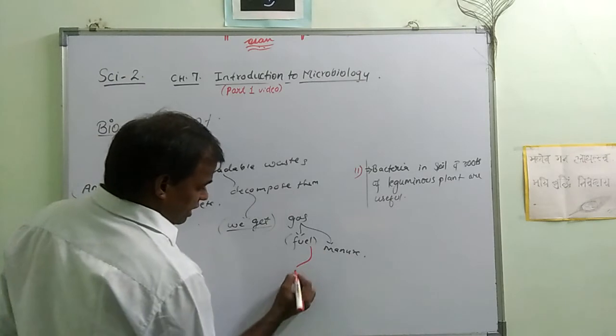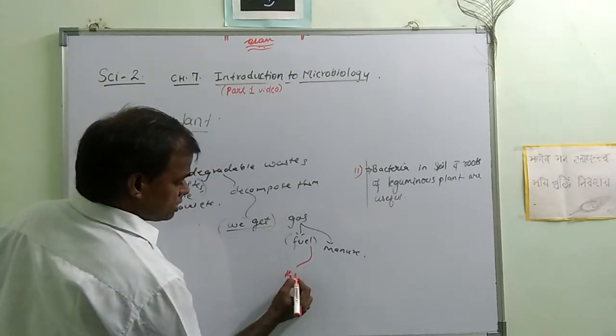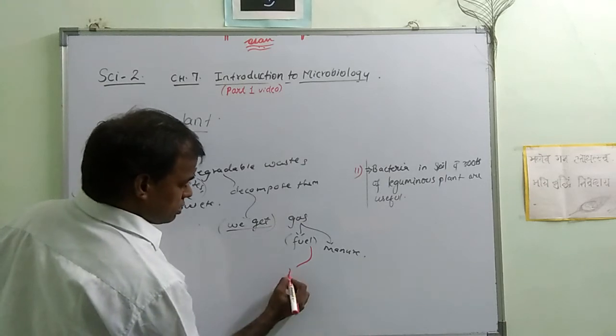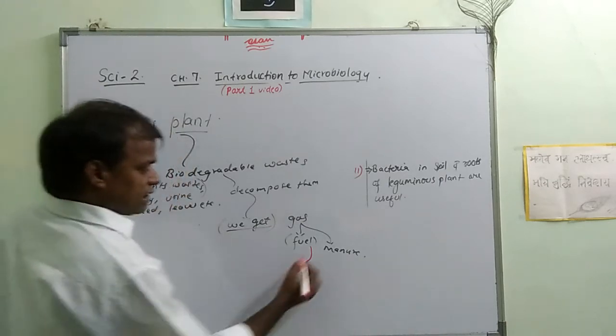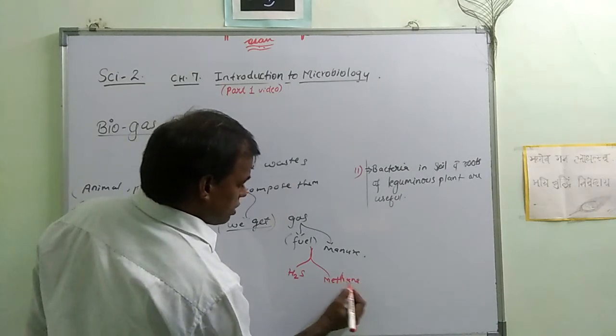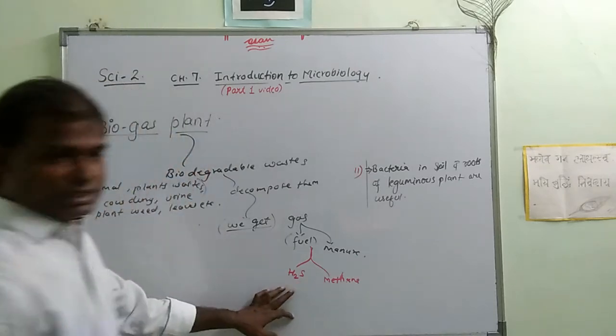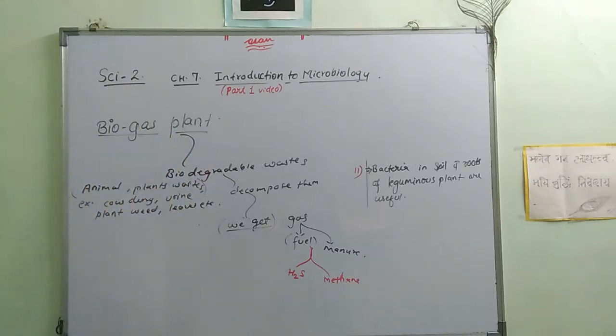So apart from that, we also get hydrogen disulfide, methane gas, and carbon dioxide.